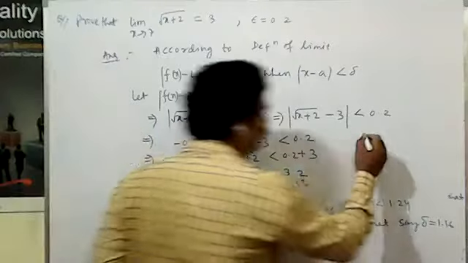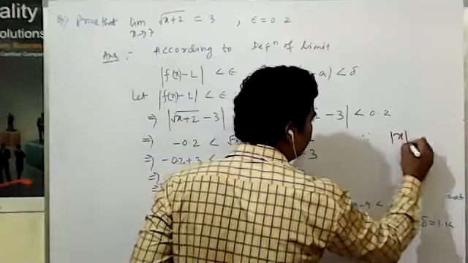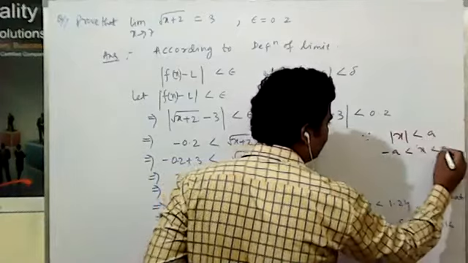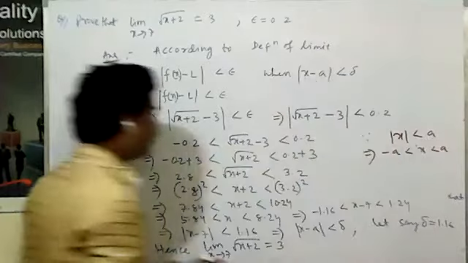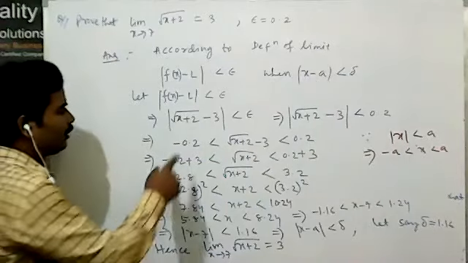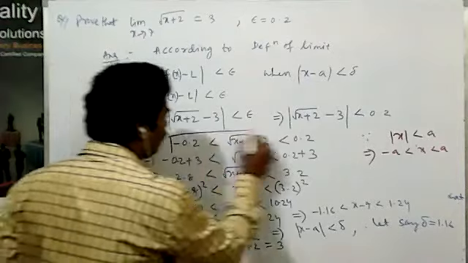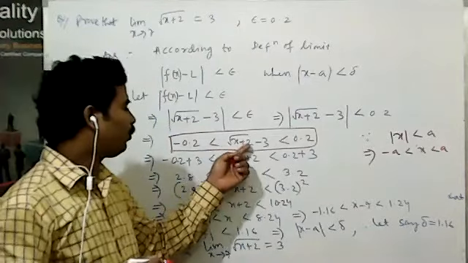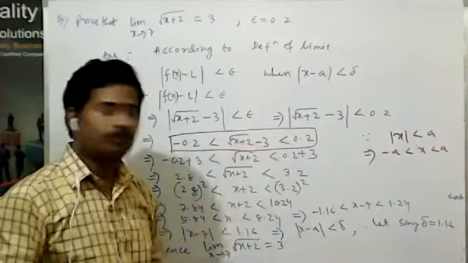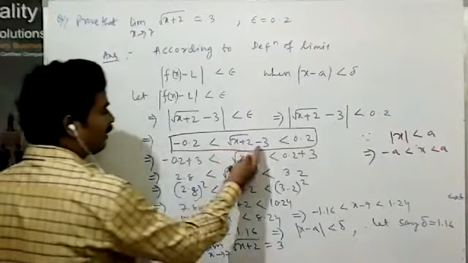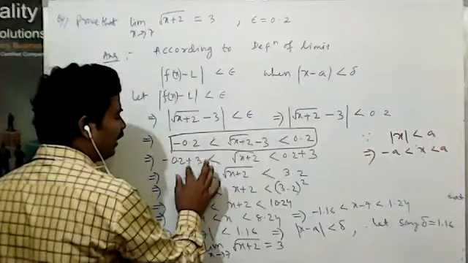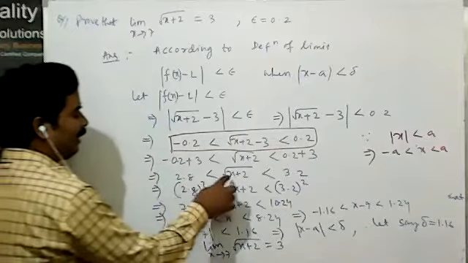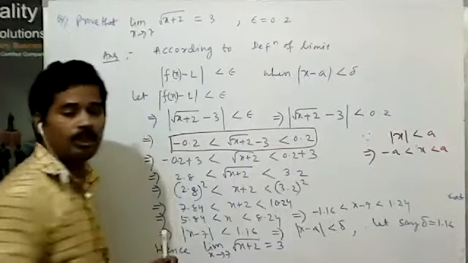Here you know that when |x| < a, that means −a < x < a will come. This is the modulus definition. According to the modulus definition, the value comes −0.2 < √(x + 2) − 3 < 0.2. Then 3 is added on both sides. The value comes 2.8 < √(x + 2) < 3.2.